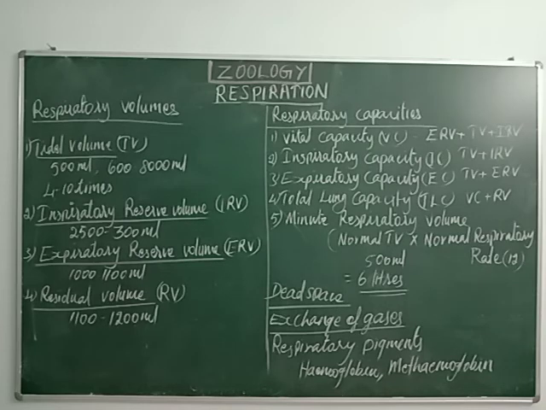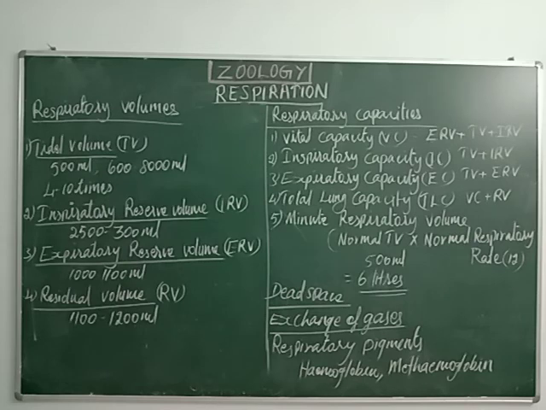Suppose instead of the ferrous heme molecule, a ferric heme molecule is there, it is called methemoglobin. Already I told you heme is an iron component. In normal hemoglobin, this iron component is in the ferrous condition. If the iron component is in the ferric condition, it is called methemoglobin.